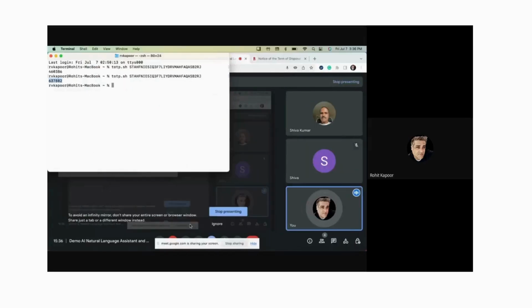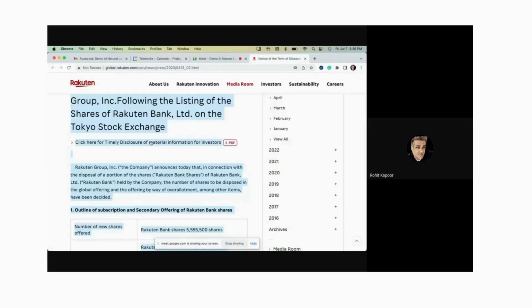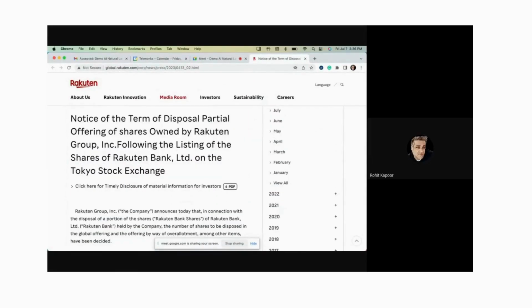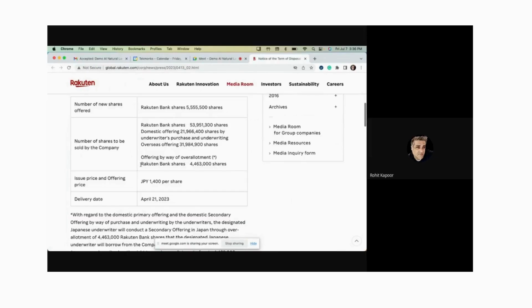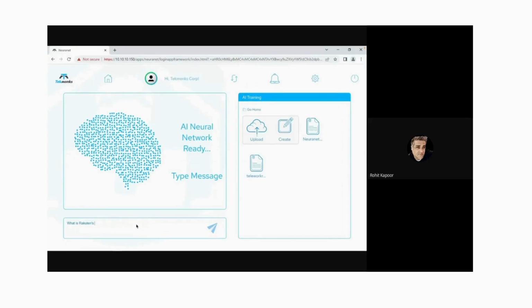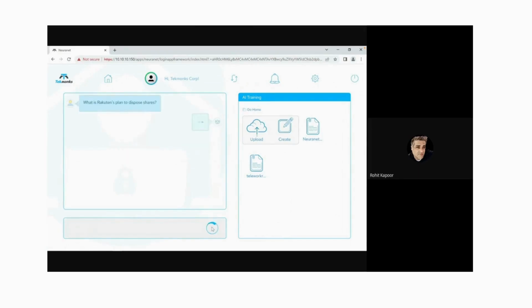So similarly, let's look at a report. This one just came out. Okay, this is April 2023. This is from your website, Rakuten. Okay, so Rakuten is disposing of the bank shares that it's going to sell at a certain price, etc. Okay, what is Rakuten's plan to dispose shares? Right, and I can put something like this, and it will think for a bit. It says there's no information. I don't know anything. So this is one thing you will notice. This is not GPT. It's not going to make things up, right? Now let me teach it.